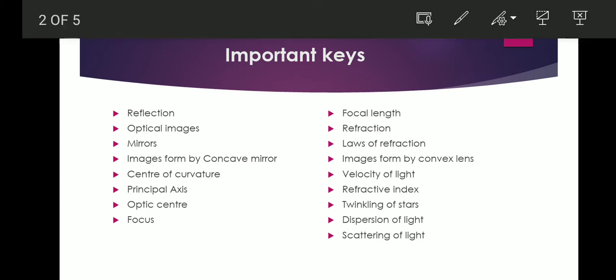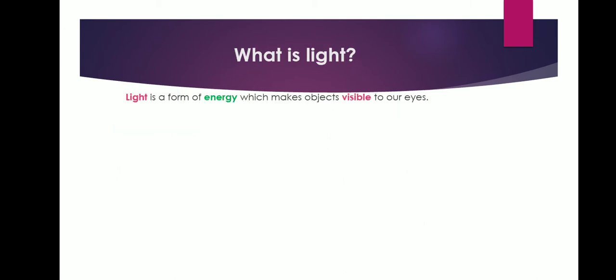Now let's go to the first topic, reflection. Before we start, what is light? Let's talk about light. Light is a form of energy which makes objects visible to our eyes. This is the definition of light. Light is a form of energy which makes objects visible to our eyes.